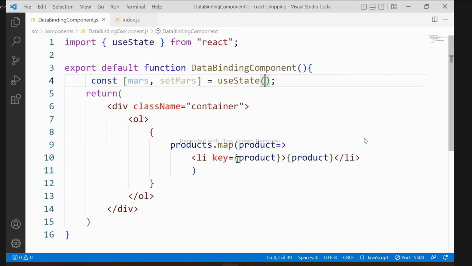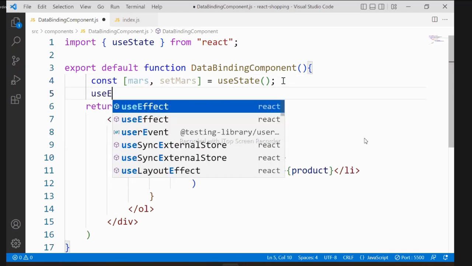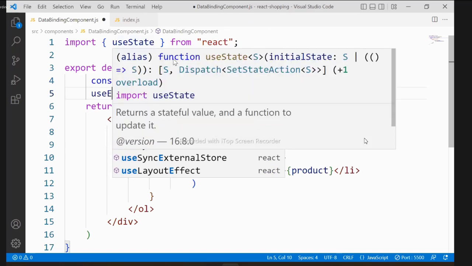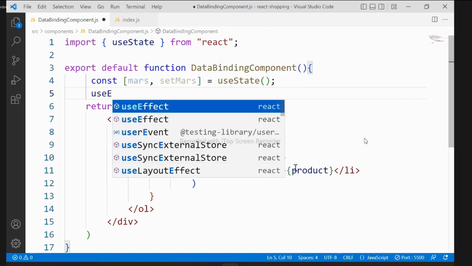Okay, next important is, from where will the data come? Data will come from the API. That data must be stored into this state, and at the time of loading the component, the data should be ready. So we have to write a method here. What is it? useEffect. But in order to write it, first you have to import it. It is also present in the same React library, but your Visual Studio Code has IntelliSense.